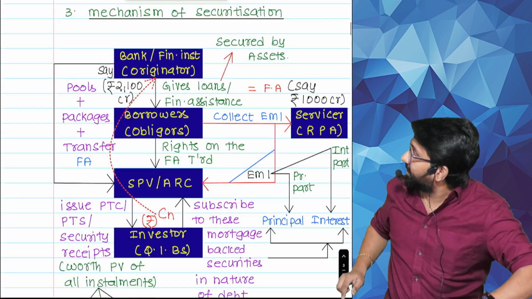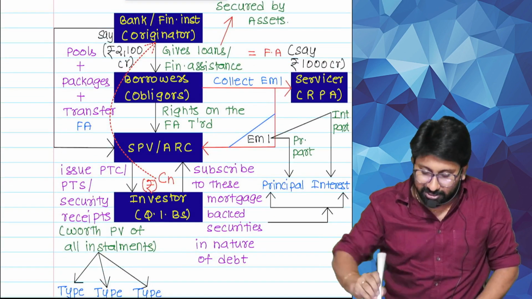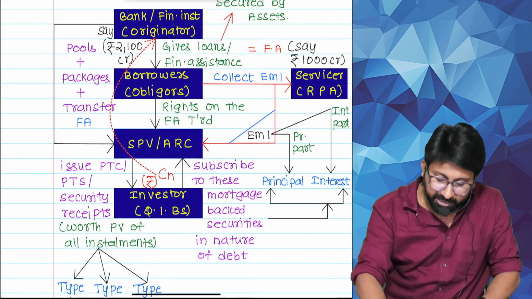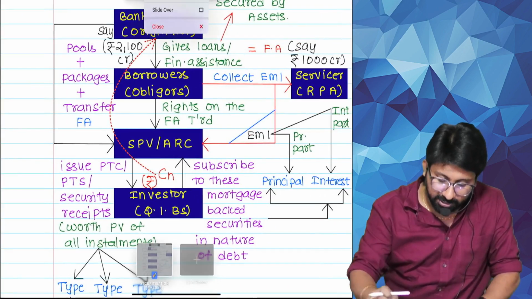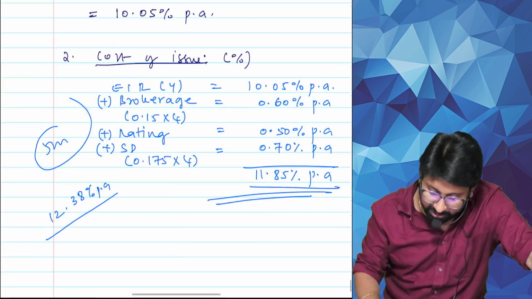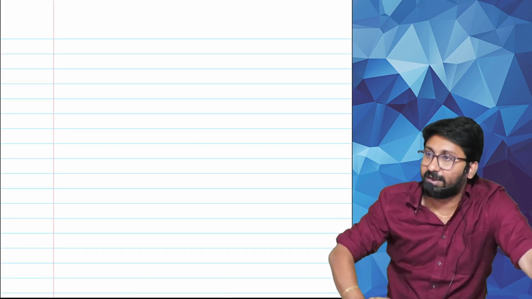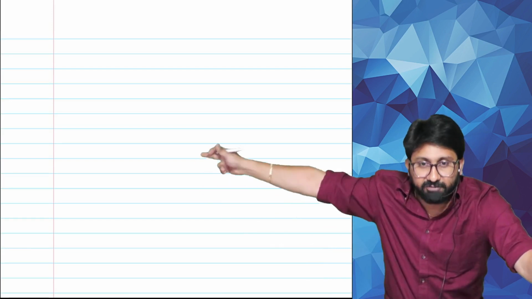Now, this is the main diagram to understand. The study materials have also given it, but they didn't explain it in the proper way. So I made an attempt to explain the full story of how securitization actually worked in India. See here, I will explain in a new diagram format. Listen carefully, see the process.